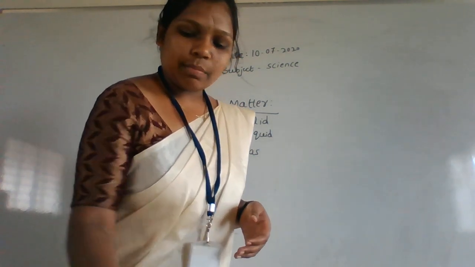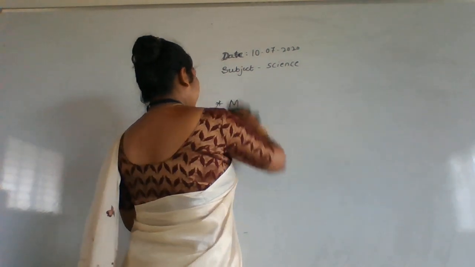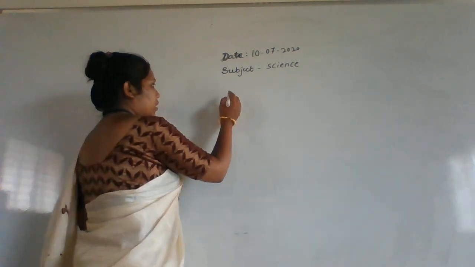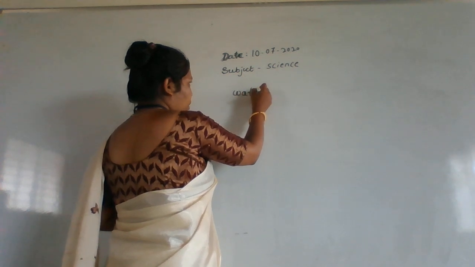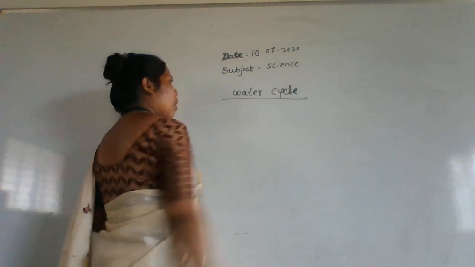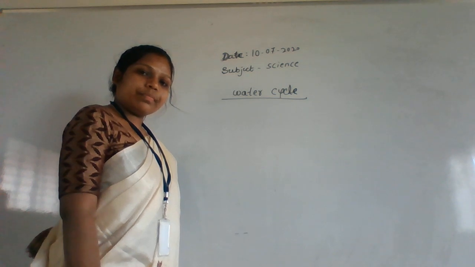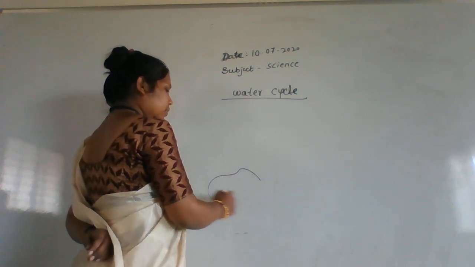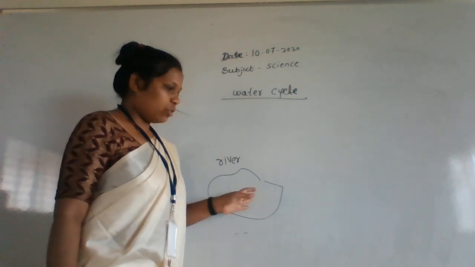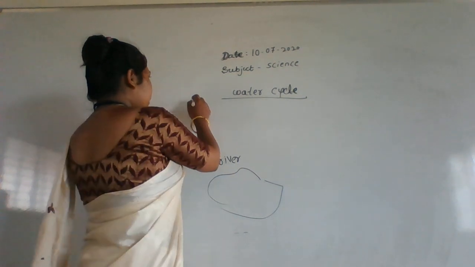Now I will tell about the water cycle. How does the water cycle form? I think some of you know, but those who don't, just recall this subject. These are the basic things you have to know. See, this is a river. Actually it is not a river, but assume it is a river. And here is the sun.